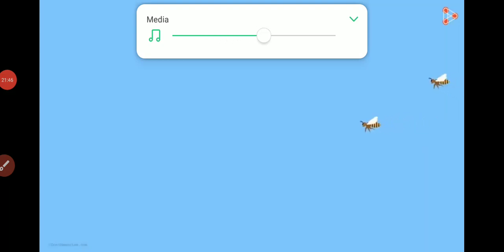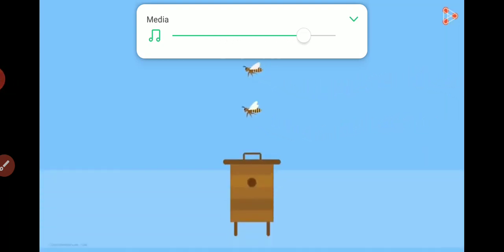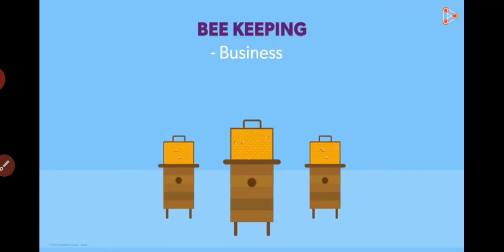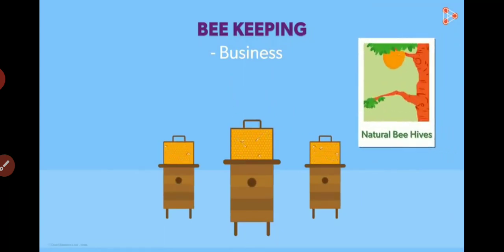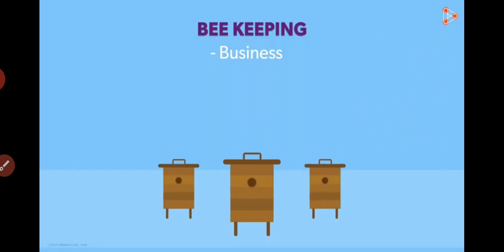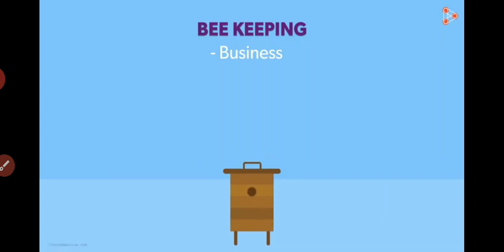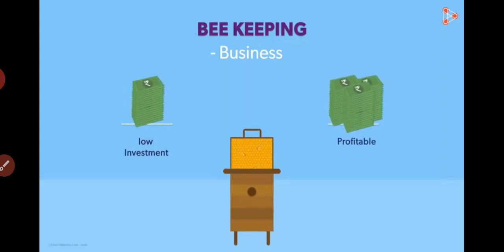What do we know about the practice of beekeeping? Do you know this is a business in itself? Beekeeping farms are very common now. The earliest humans would have procured honey directly from natural beehives. Well, this is far from safe. Imagine a swarm of bees stinging all at once if there's even a slight error on our part. Beekeeping nowadays is done in a structured manner. Small wooden crates are specially designed to create an artificial home for the bees. This is an extremely low investment business and is surely profitable. It serves as an additional income to all farmers.